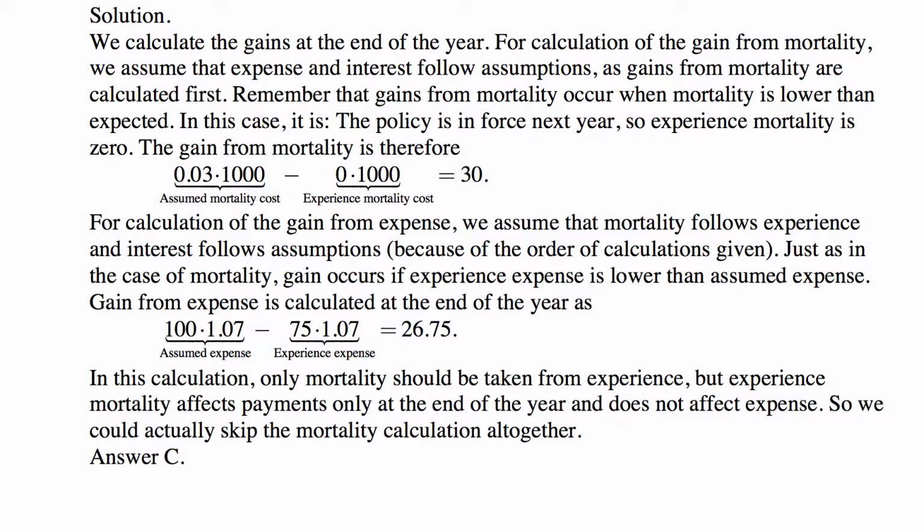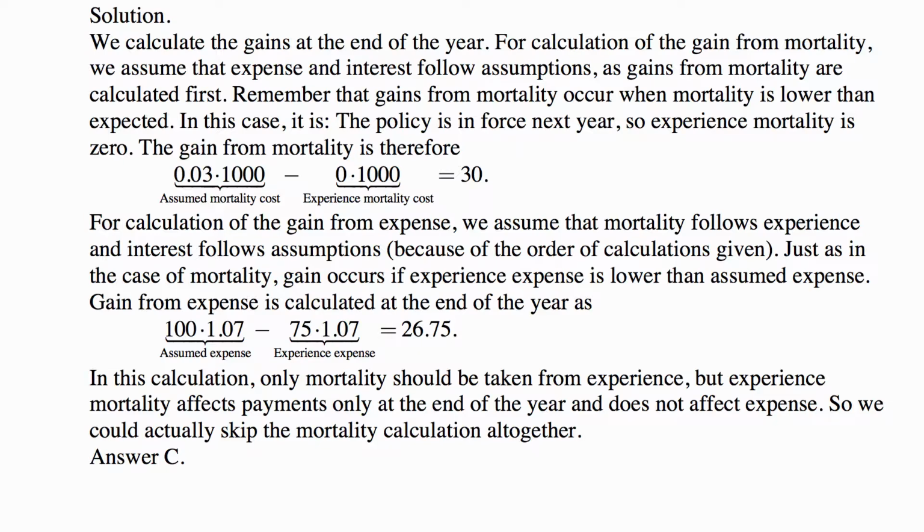For calculation of the gain from expense, we assume that mortality follows experience and interest follows assumptions because of the order of calculations given. Just as in the case of mortality, gain occurs if experience expense is lower than assumed expense. Gain from expense is calculated at the end of the year as assumed expense minus experience expense. Now, expenses are paid at the beginning of the year, so we accumulate them with interest to the end of the year. And that ends up being 100 minus 75, which is 25, accumulated with interest of 7%, so 26.75.